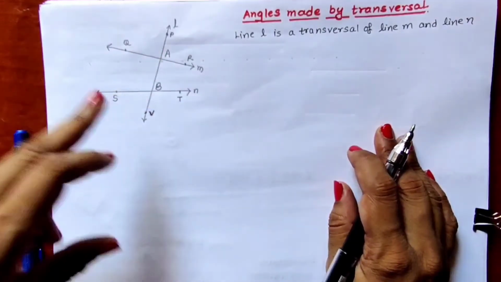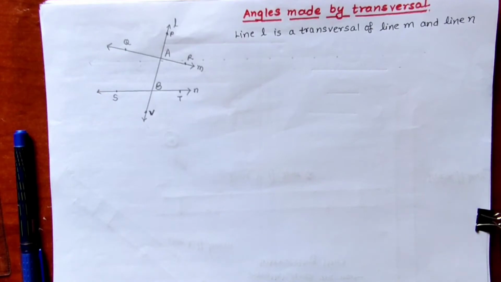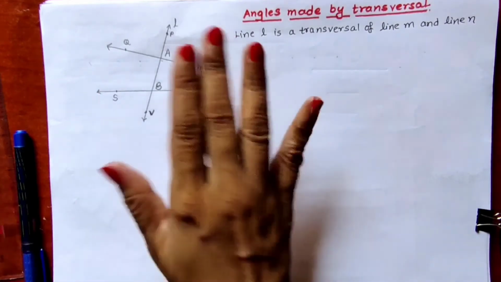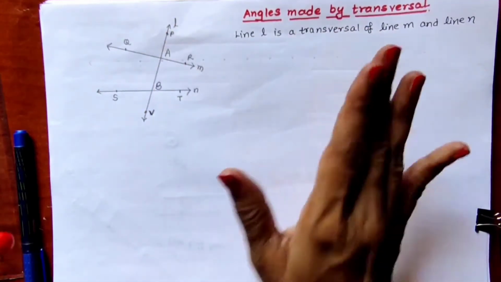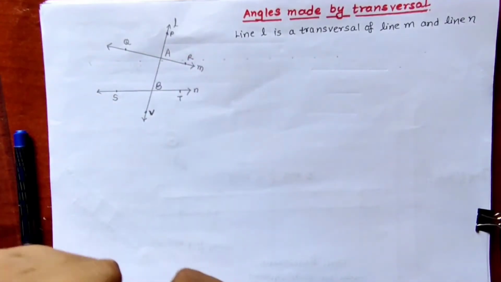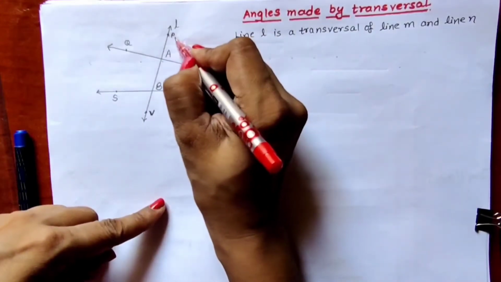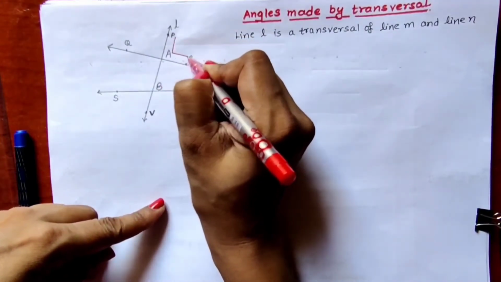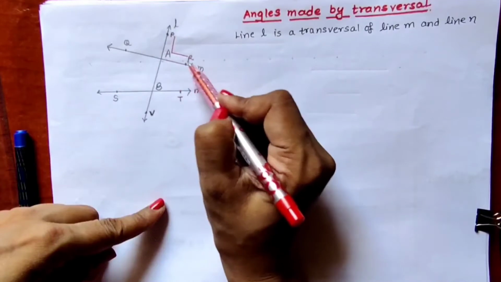We can see various angles are formed here. We will see all the angles on the right hand side first, then the angles on the left hand side. First angle I can see at the top, this angle is angle PAR.